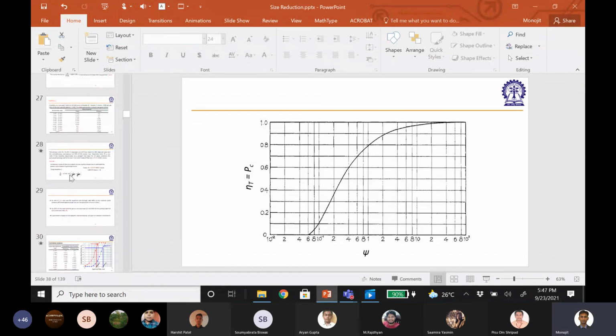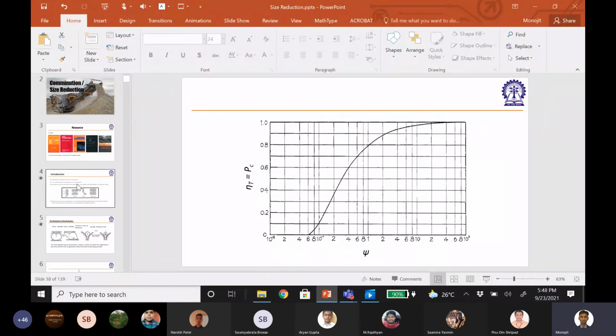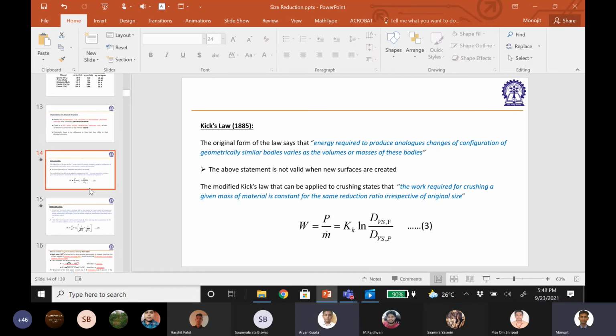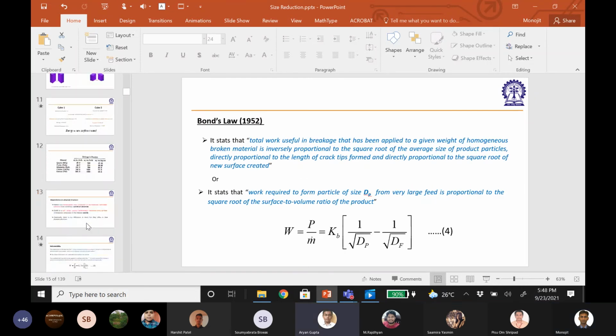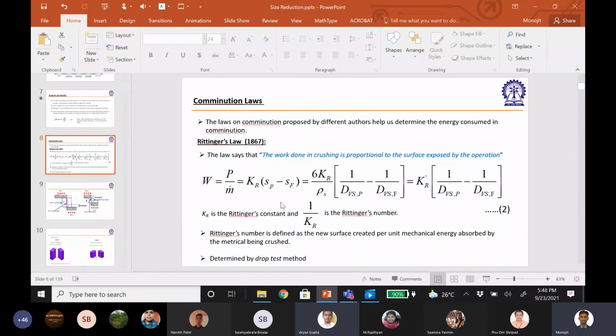Let me show you Rittinger's law, one law expression. Sir, we could use the proportionality. Yeah. Suppose in Rittinger's law, work is proportional to 1 by d product minus 1 by d feed.